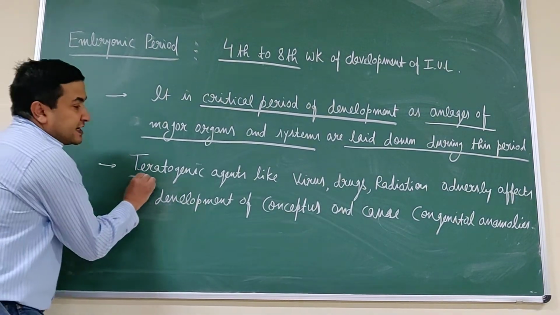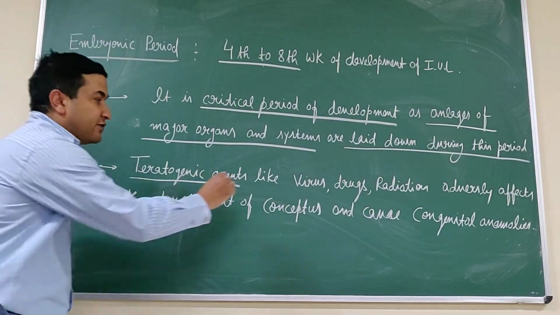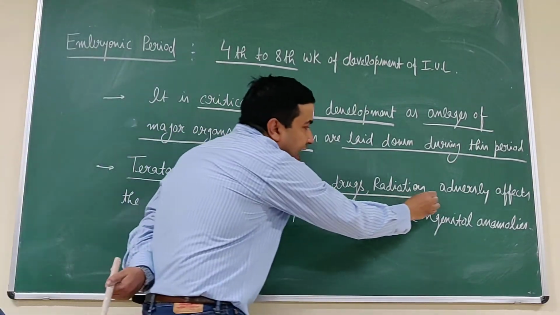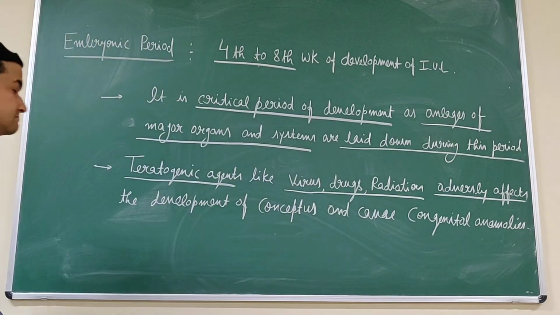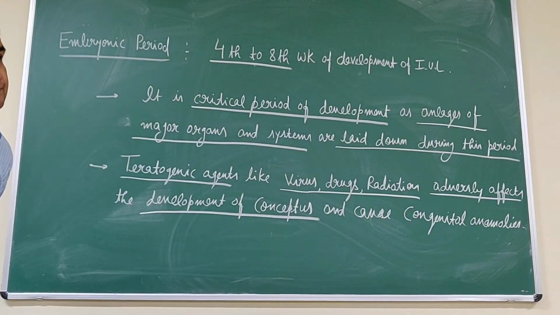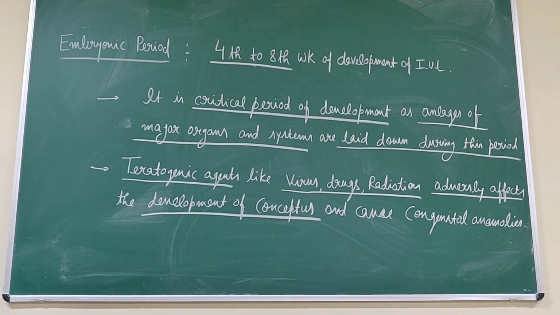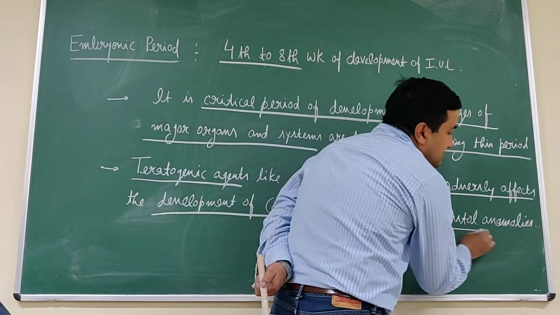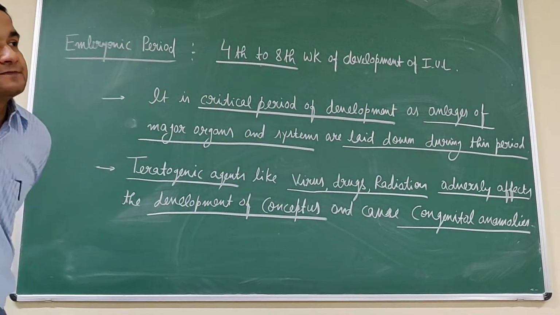And the teratogenic agents like the virus, drugs, and the radiations adversely affect the development of the conceptus during this period, and this leads to the congenital anomalies.